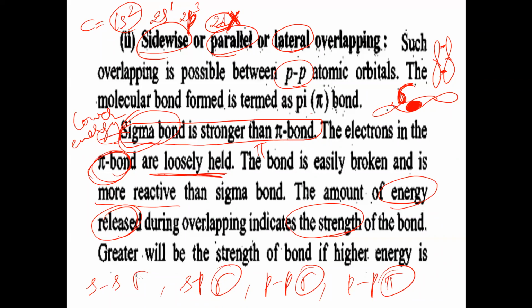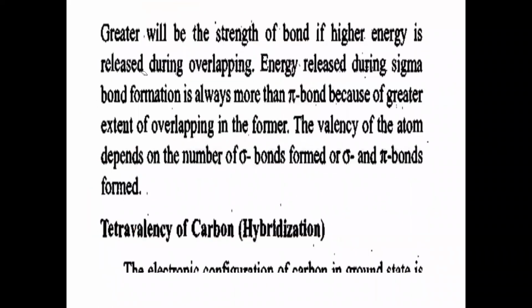That point, keep in mind. Greater will be the strength of the bond if higher energy is released during overlap. That point, keep in mind. And the energy released during sigma bond formation is always more than in pi bond formation because of what? Greater extent of what? Overlapping.